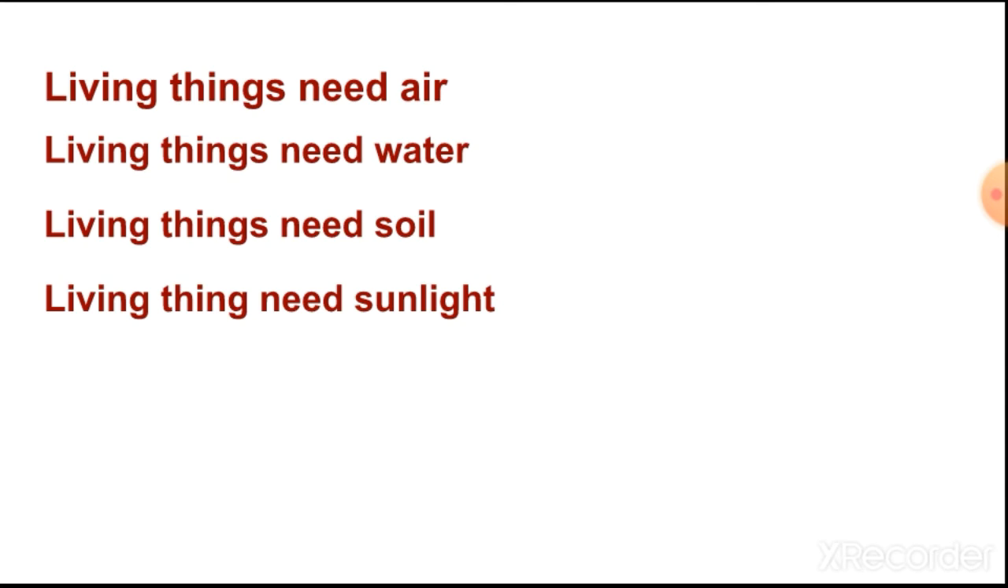All plants and animals need warmth to live and grow. We get this warmth from the sun. All plants and animals, even a seed, need warmth to grow. Without warmth, a seed will not grow. It will not change into a plant. So we get this warmth from the sun. That's why the sun is what? Non-living thing. That's why living things need sunlight.